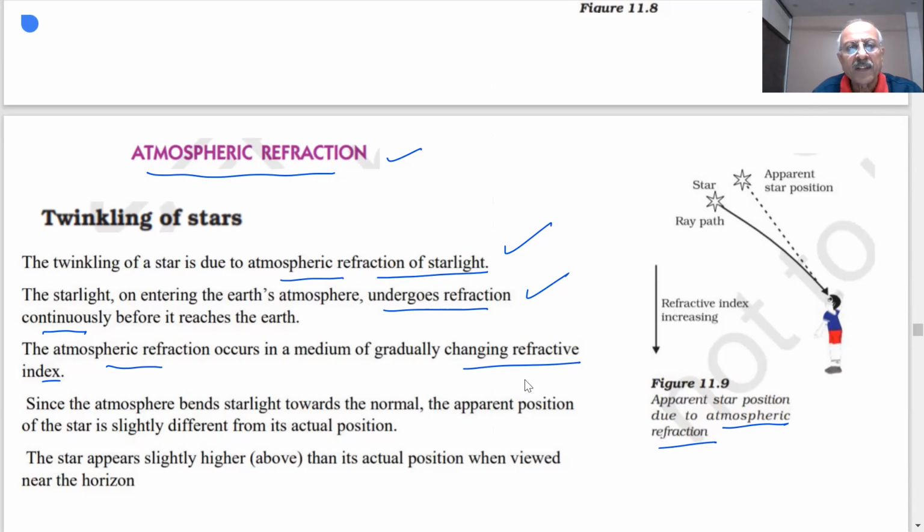So what will happen then? The apparent position of the star is slightly different from the actual position. The star appears slightly above the actual position. If I am standing here, the star is here actually, but it appears at the apparent position. It appears here. It is higher than the actual position of the star. This is the actual position of the star, and the star has an apparent position which I will see, and this is slightly higher than the actual position.